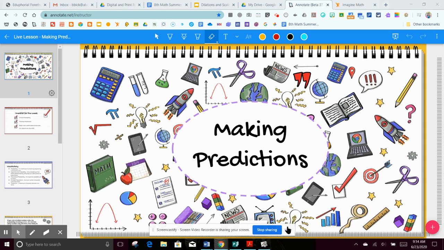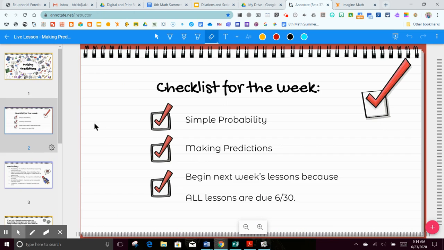Good morning. I'm going to go ahead and do the making predictions probability lesson with you guys. That way, next week, you're not rushing to do 3 lessons in 2 days. This is the second probability lesson, which is supposed to be completed this week. Next week, you have 3 lessons: area of triangles, area of circles, and circumference. And all lessons are due by Tuesday, which is 6:30.